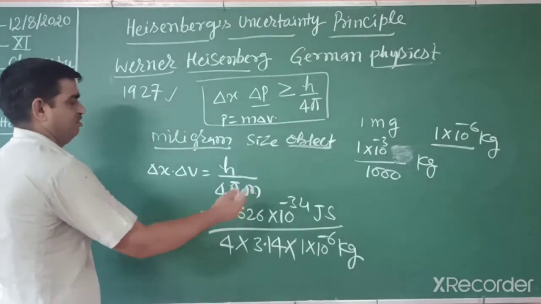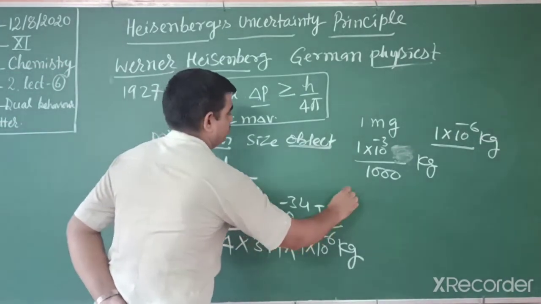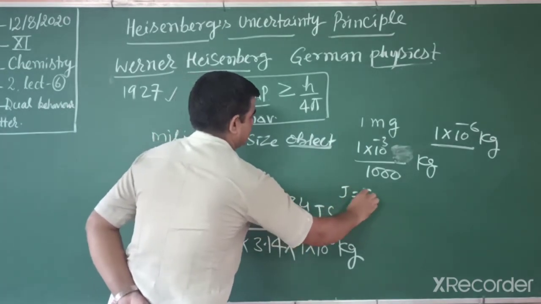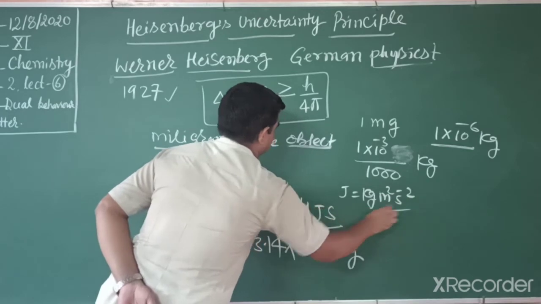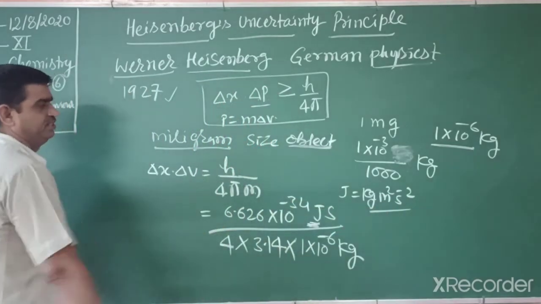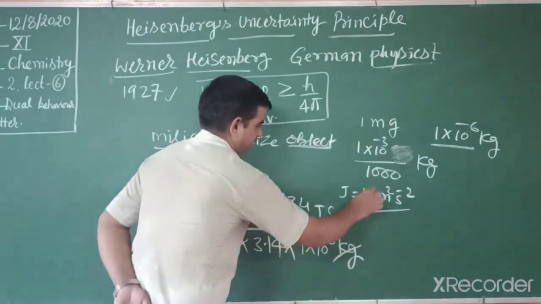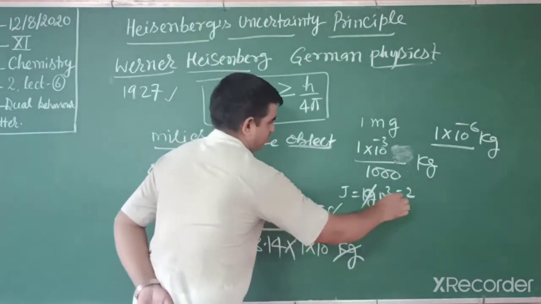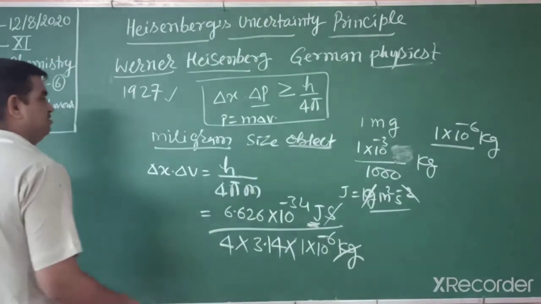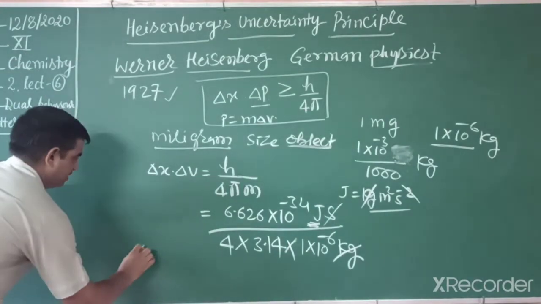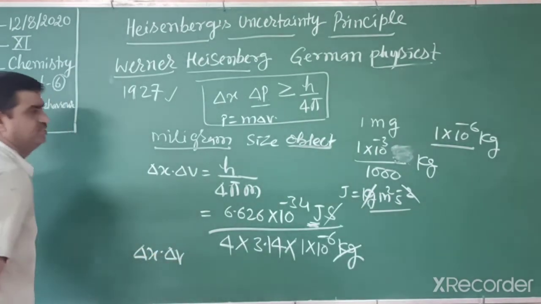So when we solve, in place of joule you can write kilogram meter square second minus 2. If you solve this, what do you get? Kilogram cancels and second also cancels, and we get the answer for the uncertainty in position and uncertainty in velocity.